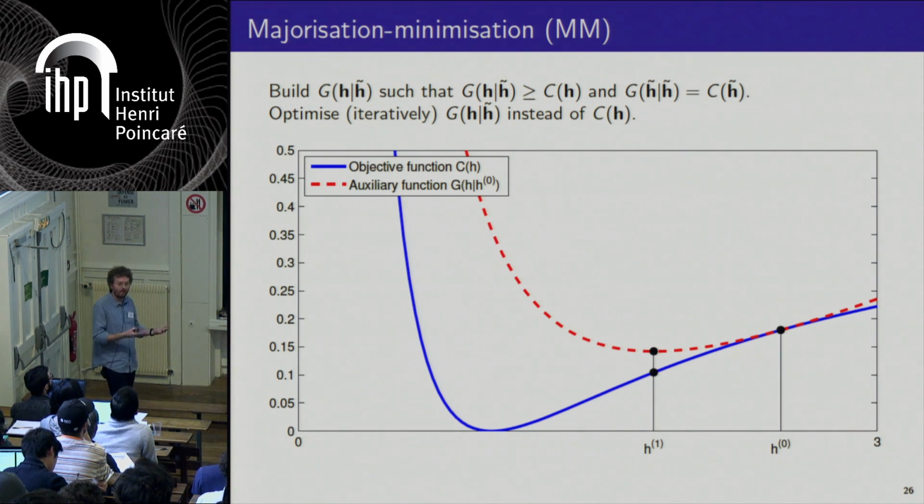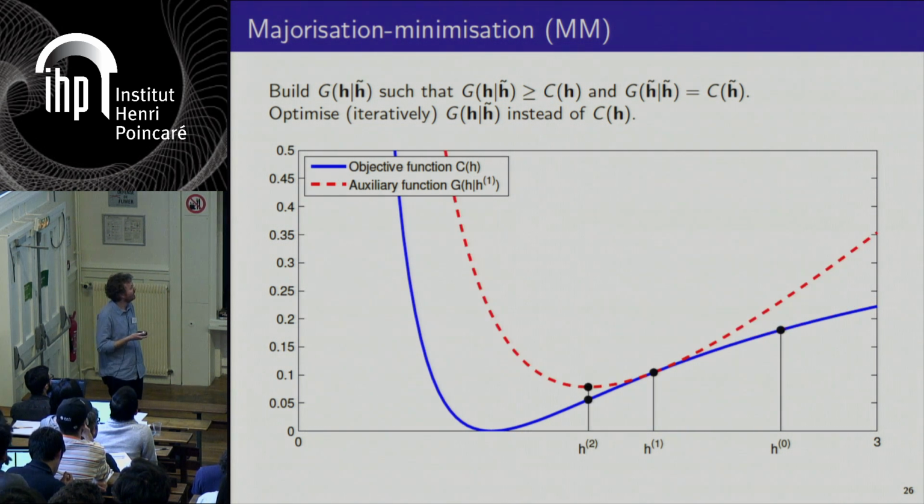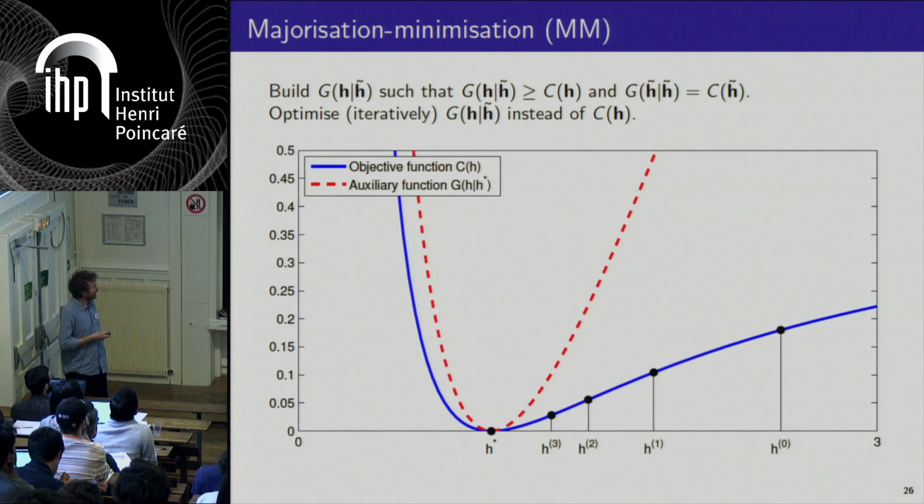And provided you can do it, minimize this upper bound, which is going to give you this new estimate H1, and you are going to iterate. You build another upper bound in H1, etc. You minimize and you continue until you converge to a stationary point or critical point.